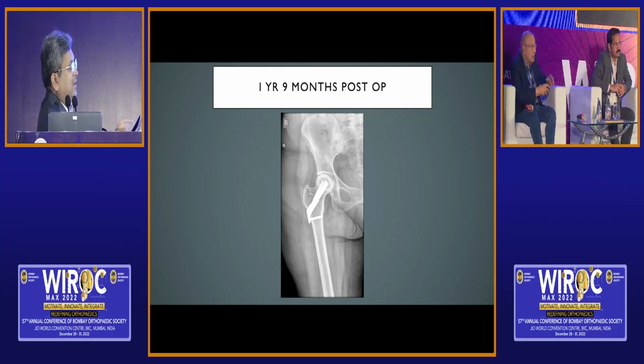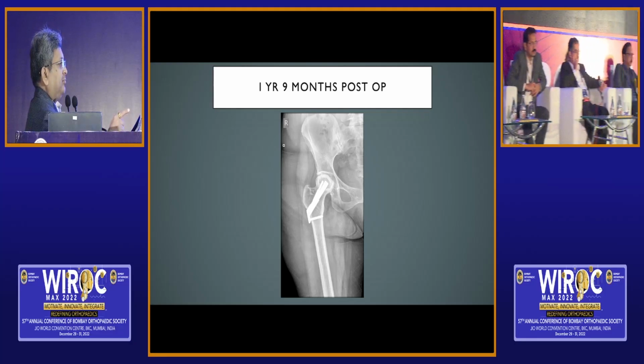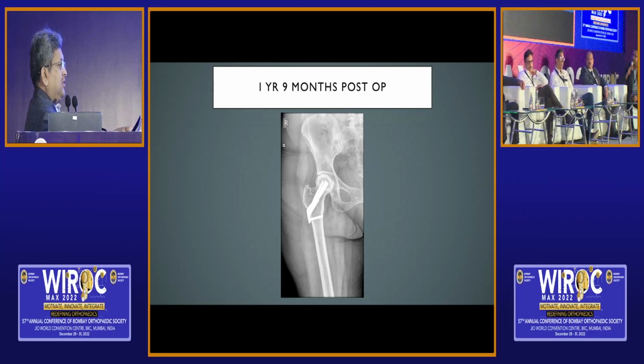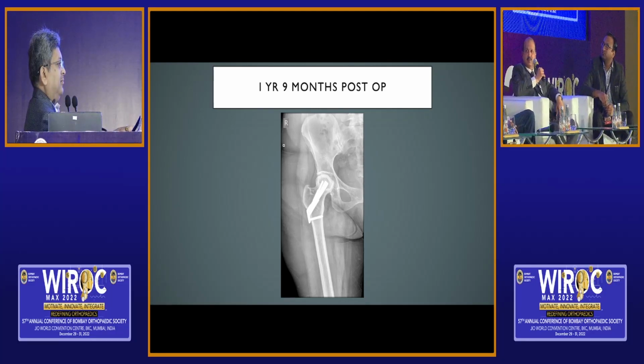Now, a similar case. Here also avian, the previous case which I did with DHS and derotation screw, also avian. Yes, sir. What should he do? Should he do removal of implant and THR at the same sitting? I would do a THR at the same sitting, sir, because there is a good amount of avian. I don't think this is going to improve with anything. THR same sitting.